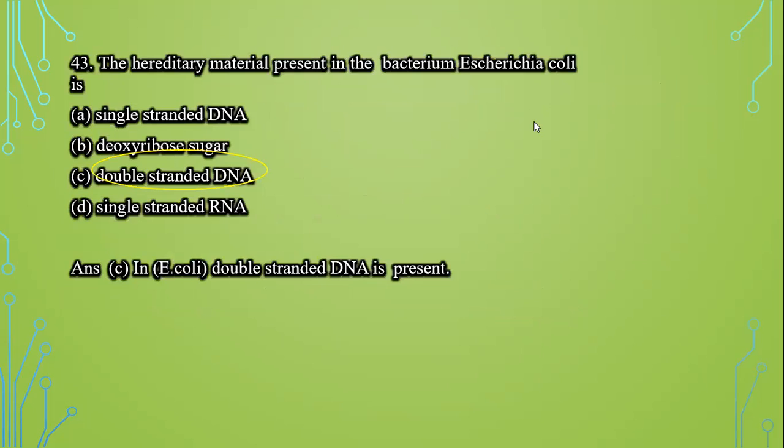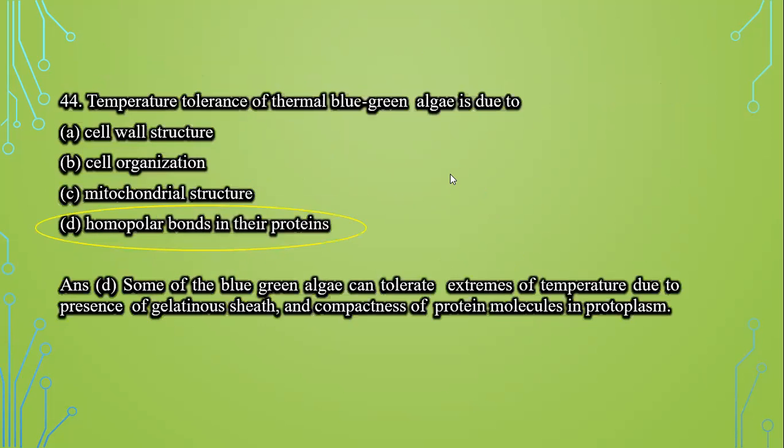Next question: the hereditary material present in the bacterium E. coli is single-stranded DNA, deoxyribose sugar, double-stranded DNA, or single-stranded RNA. In E. coli, we know that double-stranded DNA is present. So option C is the correct answer.